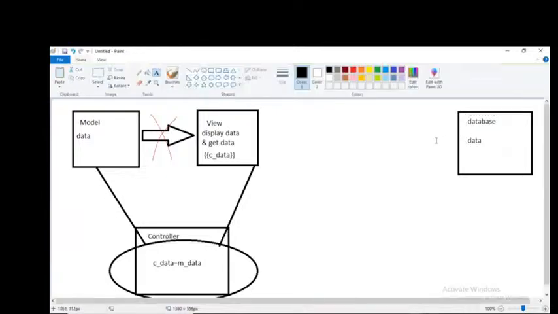Rows and columns, tables. Yes, we store the data in tabular format. That is also okay, rows and columns.